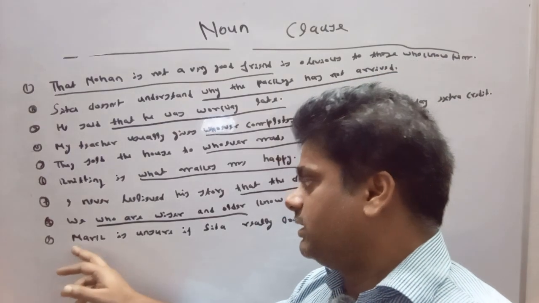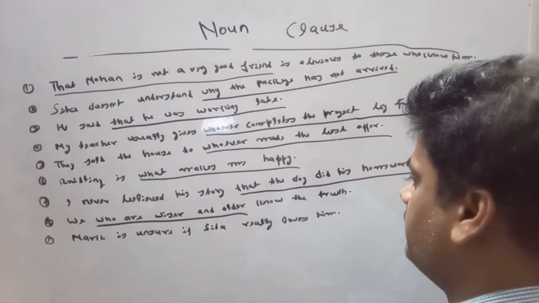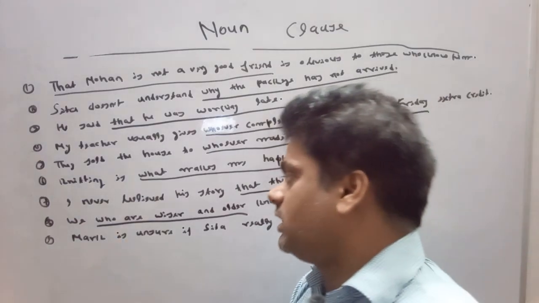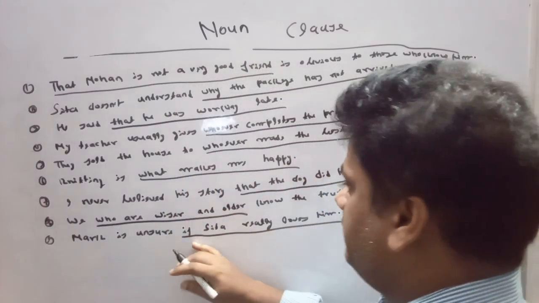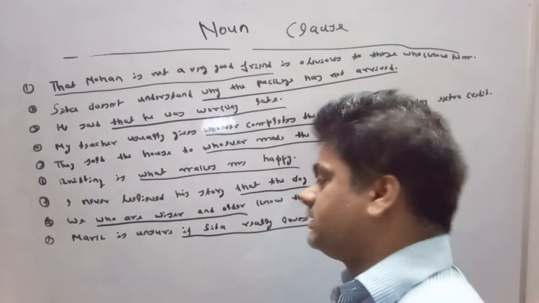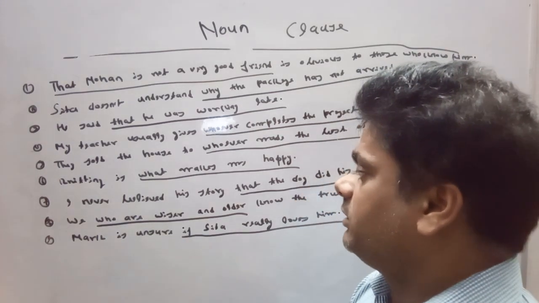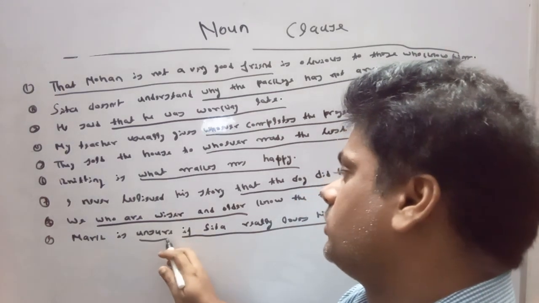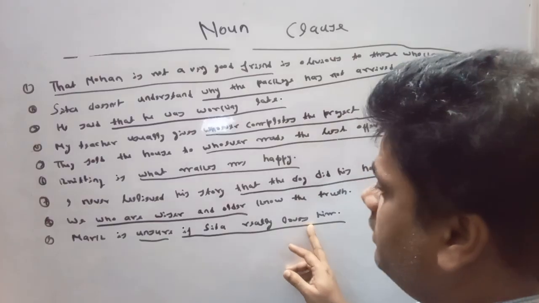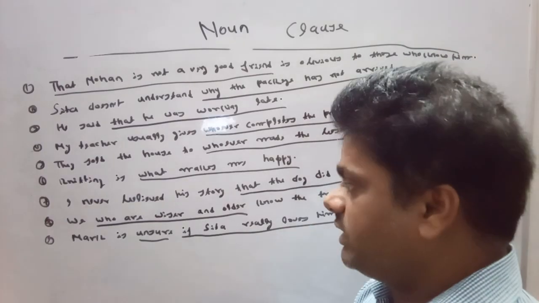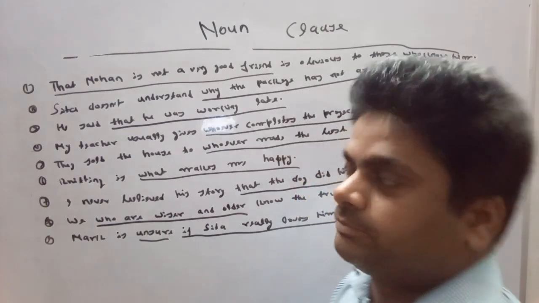And the last one: Mark is unsure if Sita really loves him. If Sita really loves him is a noun clause modifying the adjective unsure. Here we can say that this noun clause is modifying the adjective unsure in this sentence.